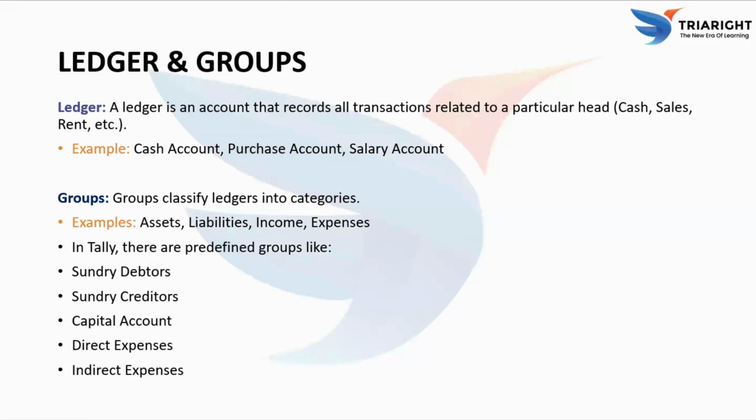In Tally, there are already some predefined groups to make work easier. For instance, sundry debtors includes customers who owe money to the business, and sundry creditors includes suppliers to whom the business owes money. The capital account group records the owner's investment, while direct expenses and indirect expenses classify different types of costs. So, ledgers record individual transactions and groups organize those ledgers into meaningful categories, making accounting simple and systematic.